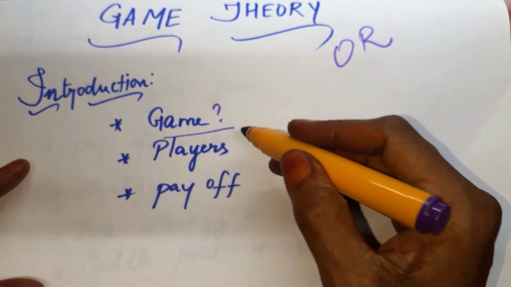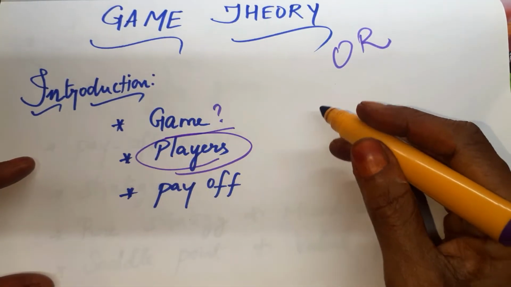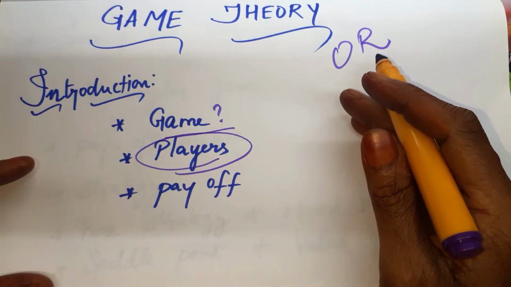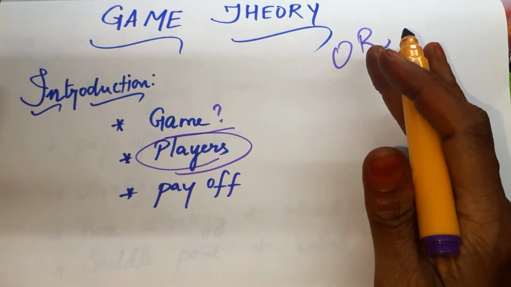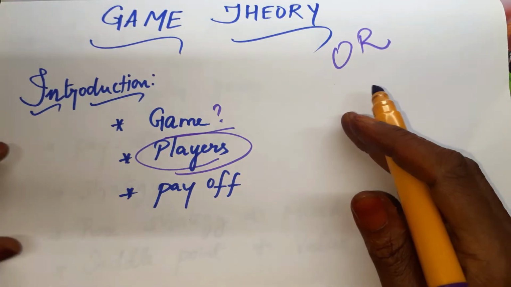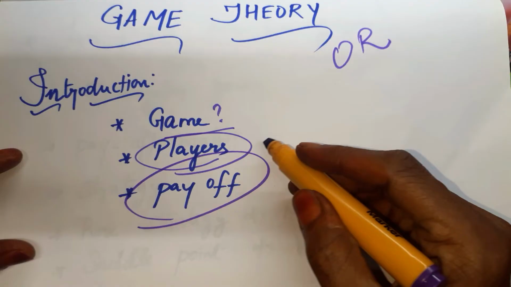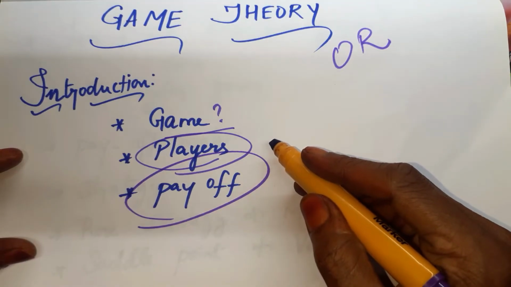Okay. For a game, what do we need? We need players. So those who are going to participate in the game are called players. Am I right? Then, what is a payoff? When a game starts, what will be the outcome?